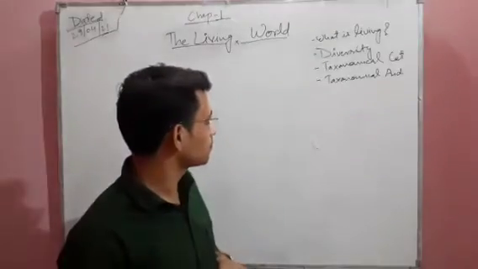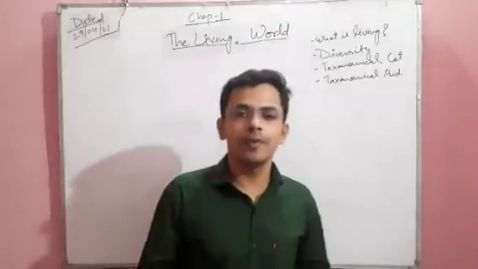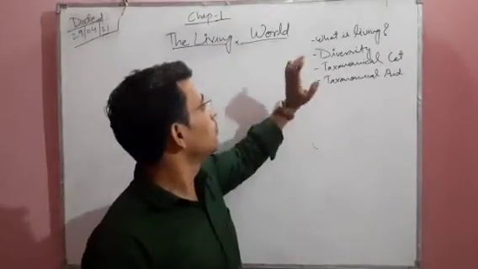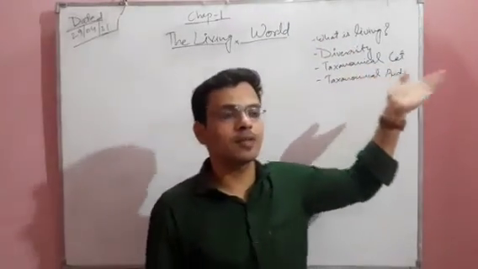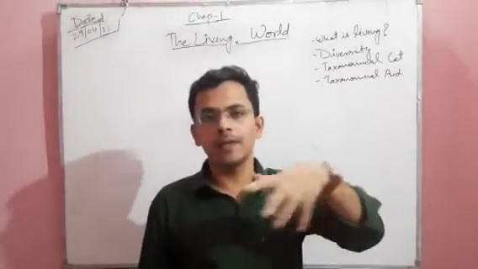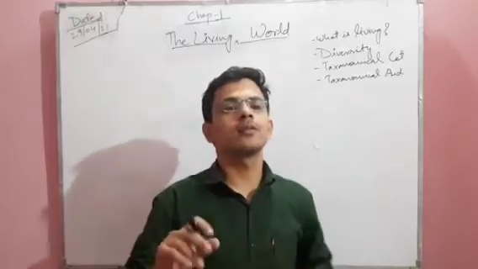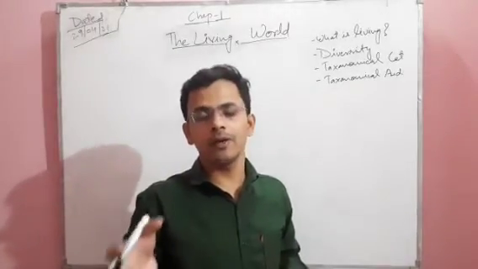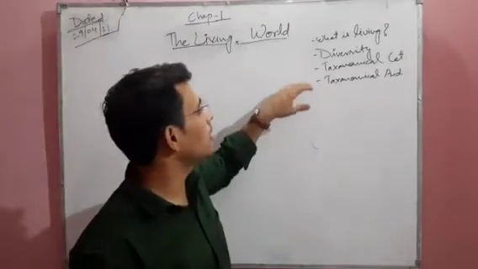In this chapter we will read four major topics. The first topic is what is living. A normal question: what is living and what is non-living? What is the difference between living and non-living? How can we say that this particular thing is living or this particular thing is not living? We will discuss that here.